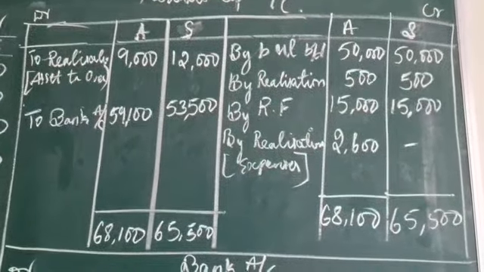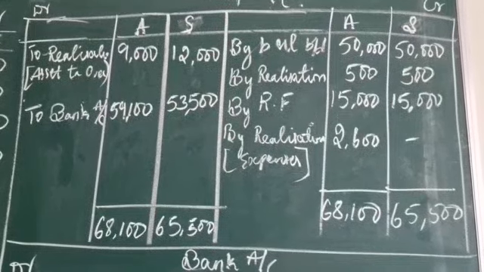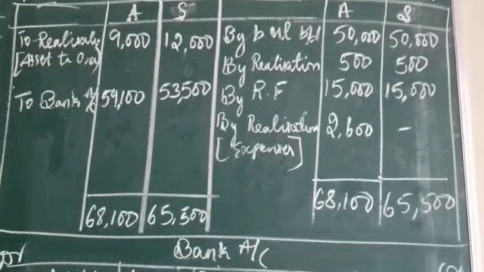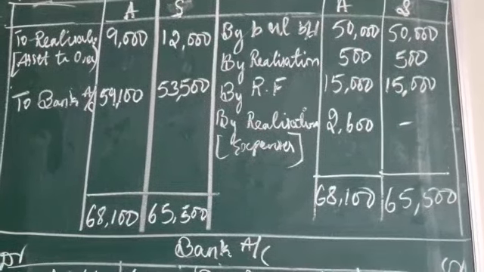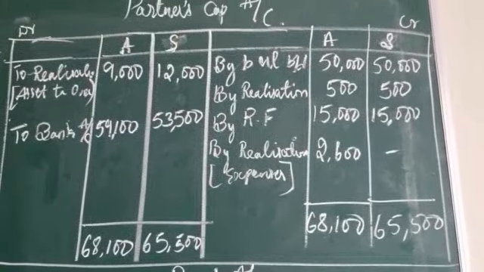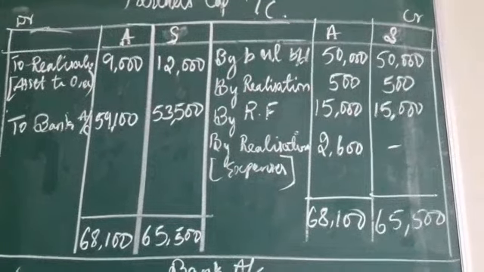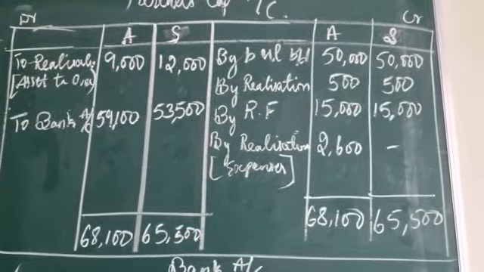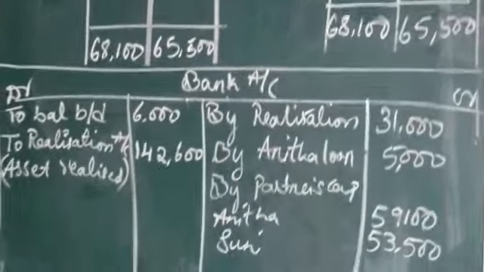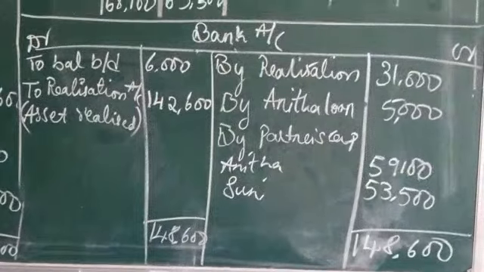By balance brought down, realization profit, by reserve fund, and by realization expenses 2,600, and assets taken over in the debit side I have written 9,000, 12,000. That is, Anita is taking investment, Sunita is taking furniture. Final balances are written. And now in the bank account, here it is.